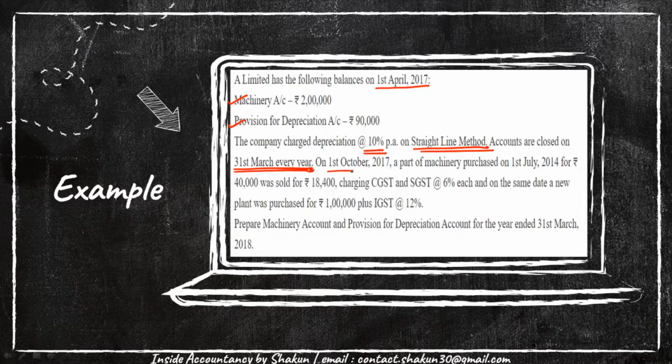On 1st of October 2017, a part of machinery purchased on 1st July 2014 for 40 was sold for 18,500, on which CGST SGST is at the rate of 6%. And on the same day, another machinery is purchased for 1 lakh plus IGST 12%. We need to prepare machinery account and provision for depreciation account for the year ended 31st March 2018. That is just for 1 year we are required to prepare both the accounts. So let's see how we'll solve this question.